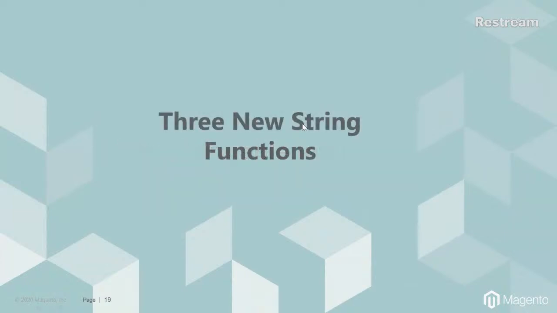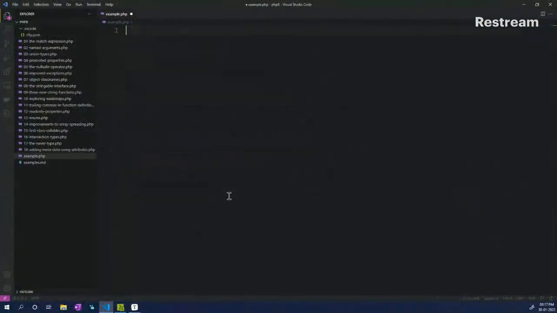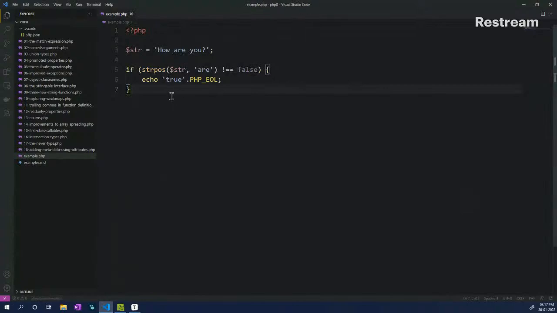So next, we have three new string functions that have been introduced, and I think you are going to like this a lot. So let's remove this example and try to do something really fancy. Okay, great. So here is a very simple example. What we are trying to do here is figure out if a string has a particular word in it. This is a typical PHP 7 example, or below 7 as well, wherein we have a string and we'd like to figure out if a keyword is present inside that string or not.